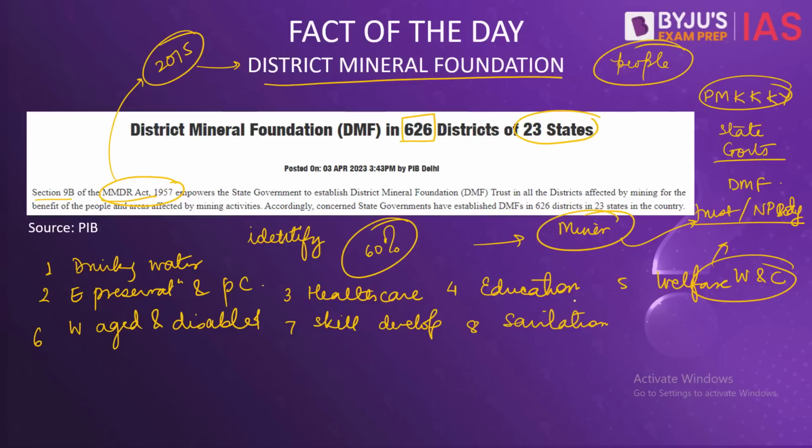So these are the 8 activities on which 60% of the funds need to be spent. The rest of the 40% of the fund can be spent on other priority areas like provision of physical infrastructure, irrigation, energy and watershed development, and any other measures for enhancing the environmental quality in the mining district.